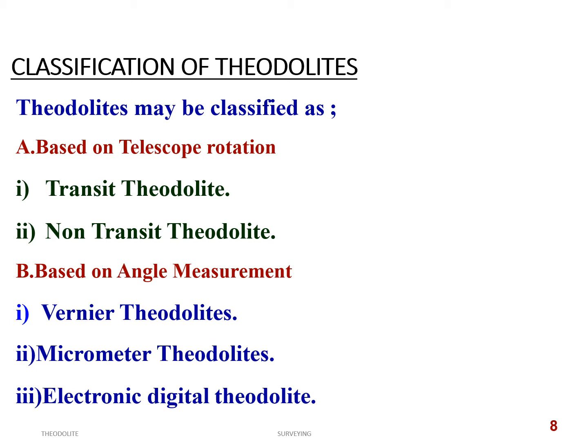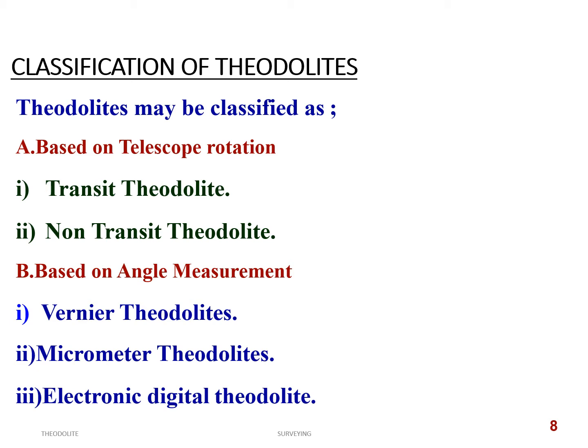There is a classification of theodolites. Theodolites may be classified based on telescope rotation, that is, transit theodolites and non-transit theodolites. A transit theodolite is one in which the telescope can be rotated about its horizontal axis in a complete revolution, that is, 360 degrees.